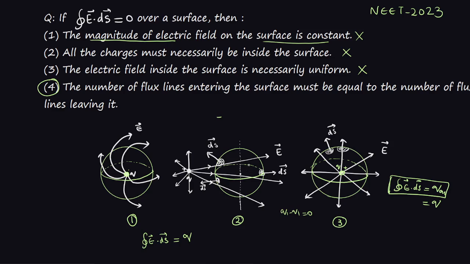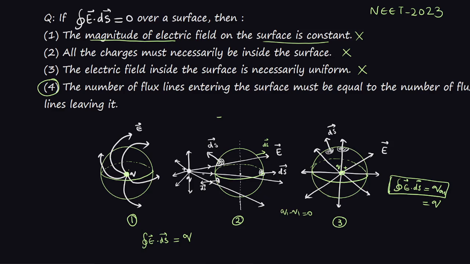So let us analyze this sphere. Let's take this half part and then this half part and observe what the net flux will be over this surface. If we take this half sphere, here the field lines and the surface vector have the same direction. Their dot product will be positive.